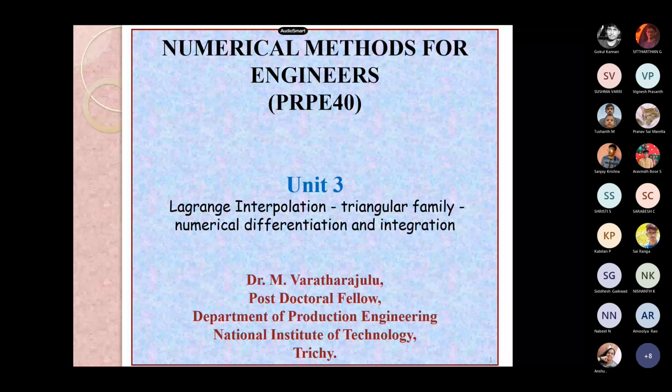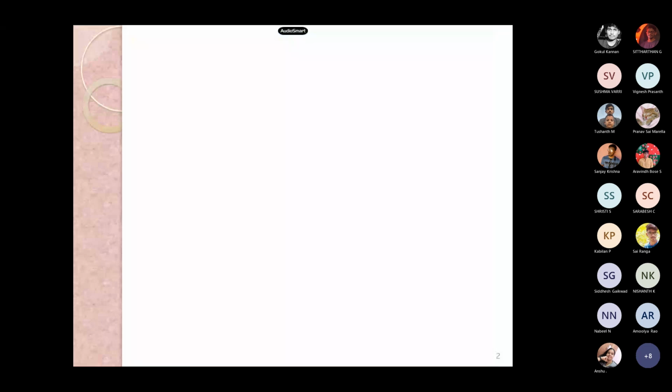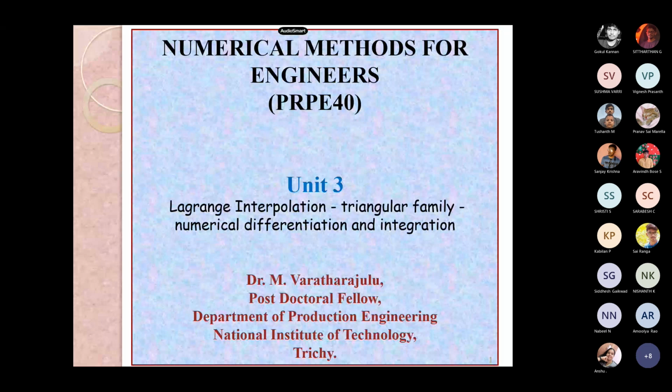Now the left out portion in unit 3 is this: since we started Lagrange's interpolation quite long ago, we'll touch the things which we disseminated in Lagrange's interpolation. This is the left out content in unit 3: Lagrange's interpolation, triangular family, numerical differentiation and integration. And this is what we discussed earlier, Lagrange's interpolation formula for unequal intervals.